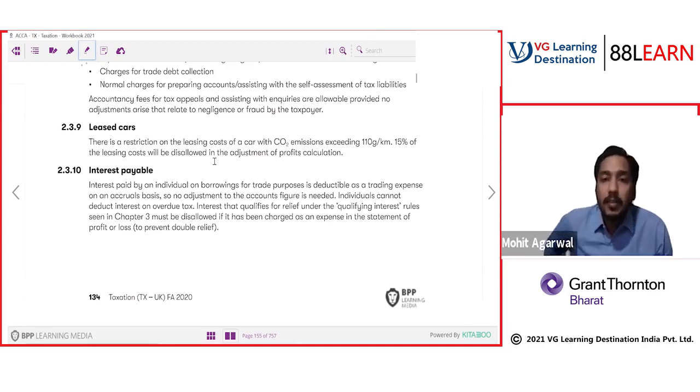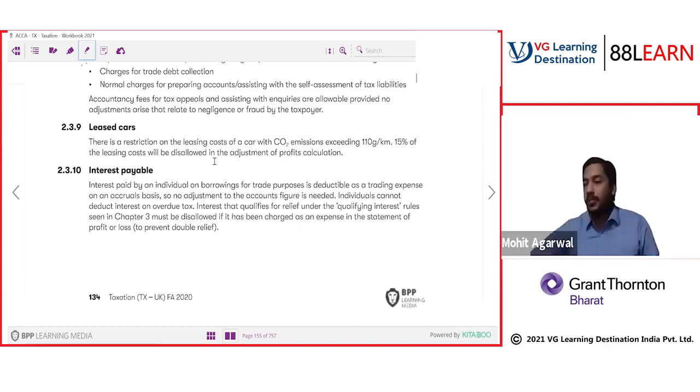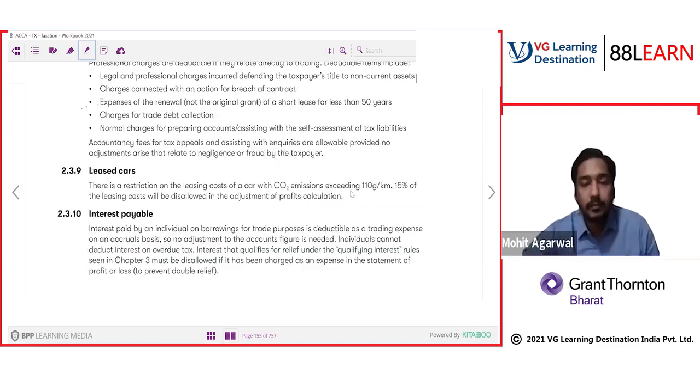So if your CO2 emission is less than 110 gram and you have taken a car on rental, then 100% is allowed. 100% of the rental expense. Instead of buying the car, let's say you have taken the car on rent, then 100% is allowed. But if your car's CO2 emission is more than 110 gram, then 85% is allowed, 15% is disallowed. It is a punishment from the government side for buying a car, for renting a car, for using a car with very high emissions, for not thinking about the environment.